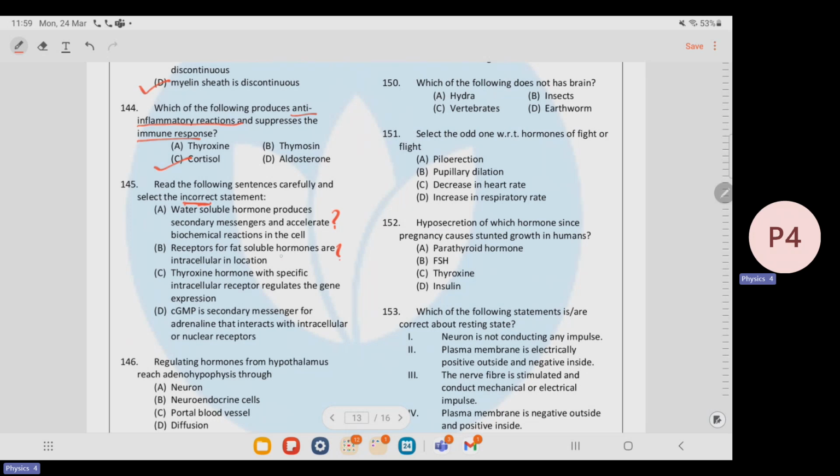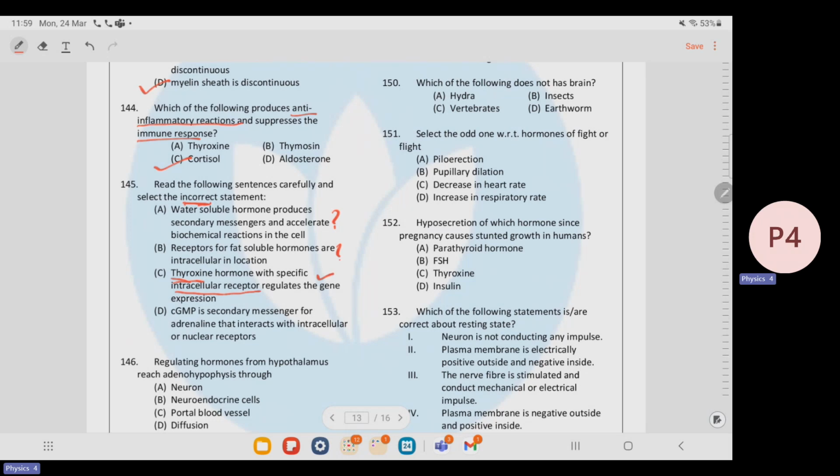We have a doubt because this is also not from the NCERT. Thyroxine hormone with specific intracellular receptor regulates the gene expression. Now, this is from the NCERT, the thyroxine hormone is involved in the intracellular receptor regulation. So this statement is correct.